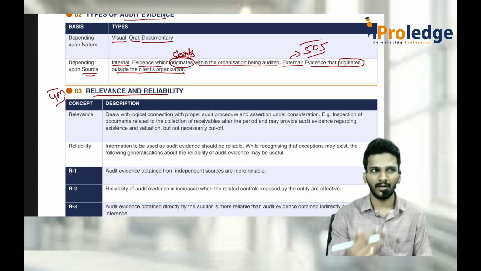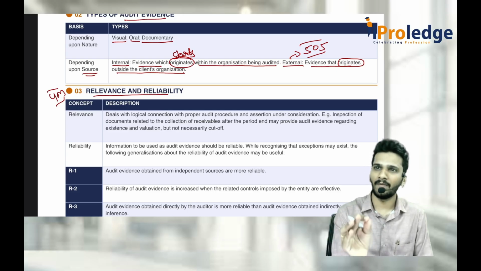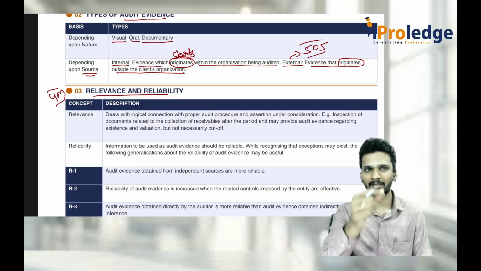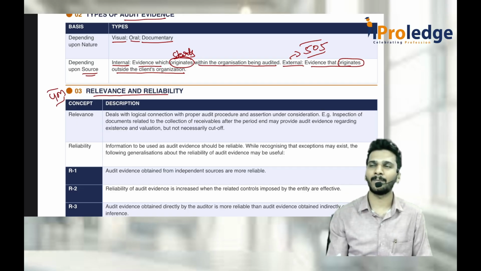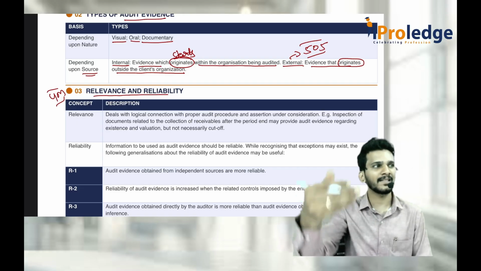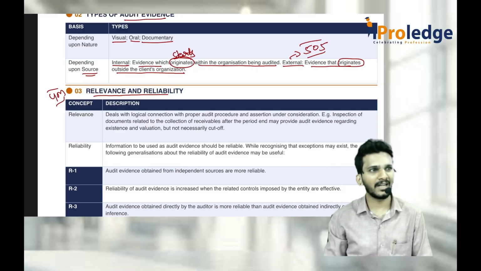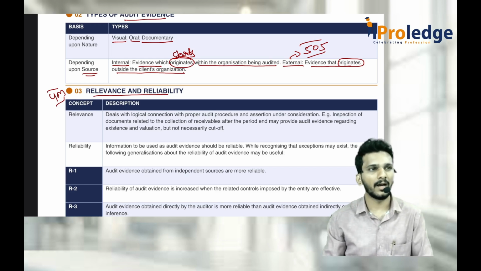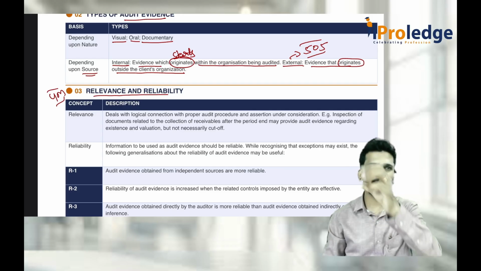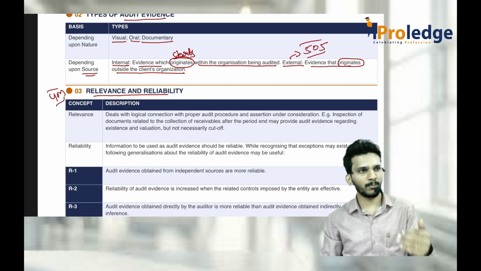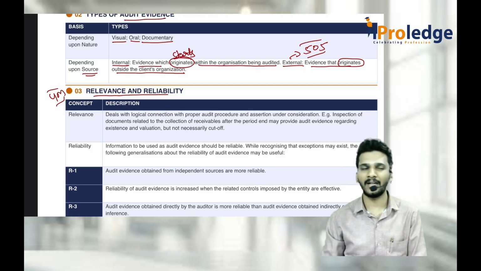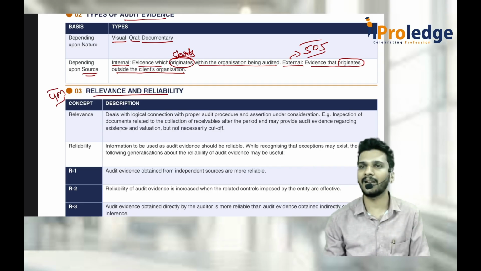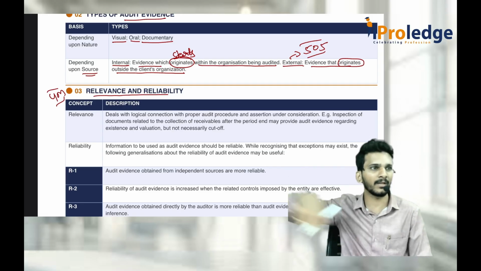And suppose I am verifying the total electricity bill of 2025-26, but they are giving the 2024-25 electricity bill vouchers and receipts. Is it relevant? Can we rely on those documents? No, definitely not. Or I am asking, sir, I want some confirmation from third parties. These are the list of parties, you please tell that I will communicate with them. The company tells me, no sir, I will talk to them, I will get the evidence myself and give it to you. Can I rely on that evidence? No, I can't rely on that, because it might be tampered with while it is coming through the company route.